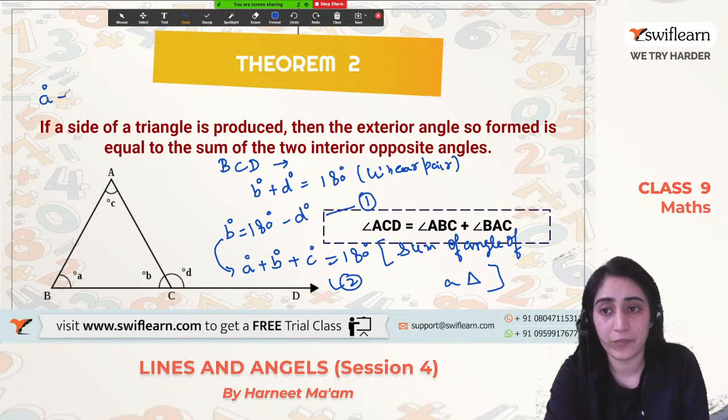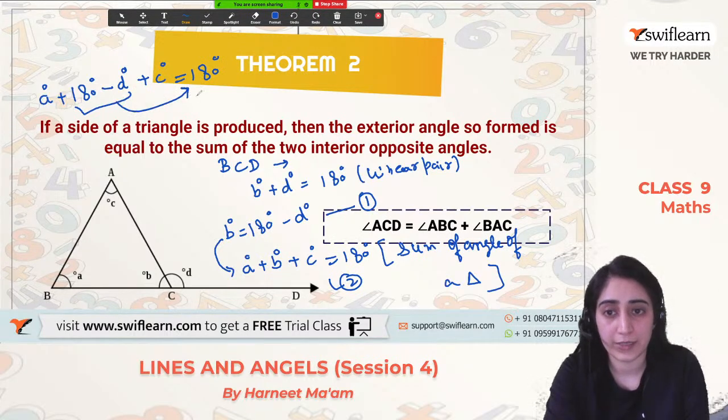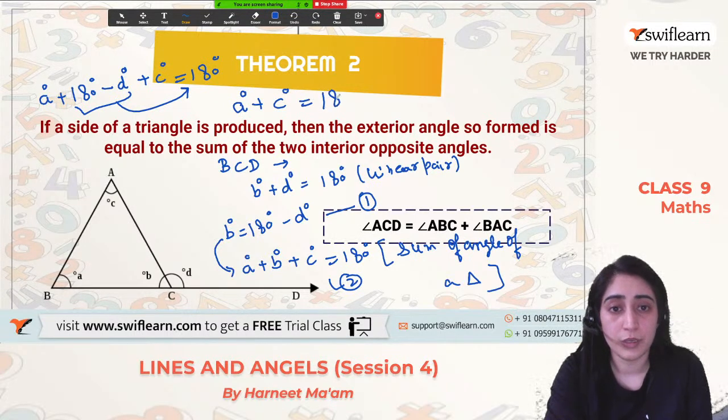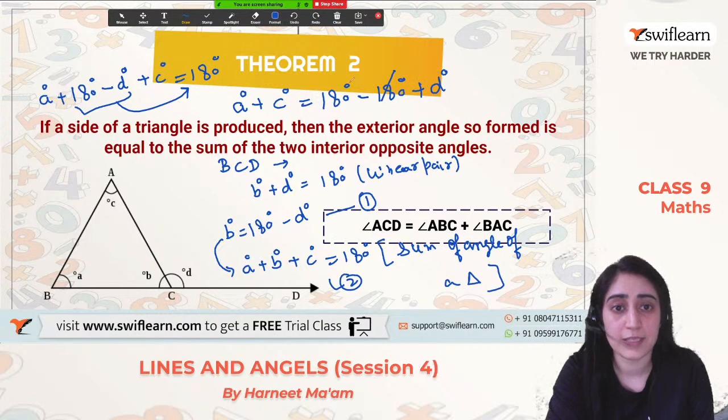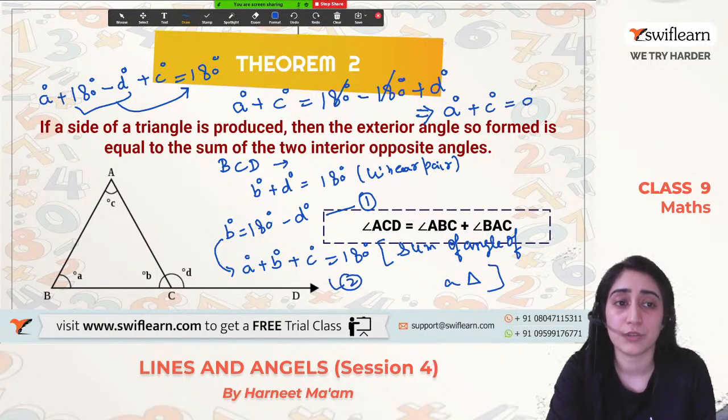I get A degree plus 180 degrees minus D degree plus C degree is equal to 180 degrees. So let us take these two on the right hand side. That comes out to be A degree plus C degree is equal to 180 degrees minus 180 degrees, and this minus D comes out to be positive D degree. This and this get cancelled because the value is 0, which gives us that A degree plus C degree is equal to D degree. This is what we were required to prove.